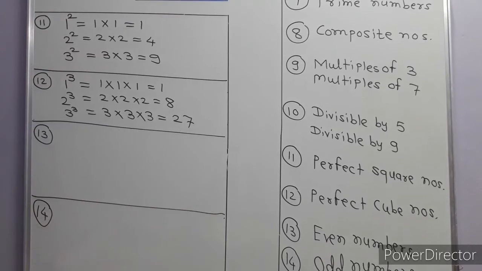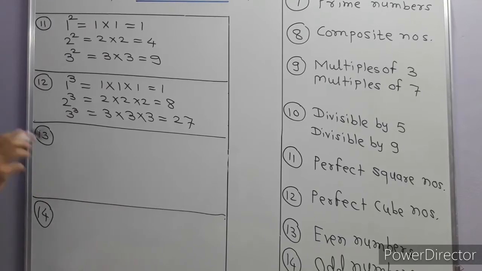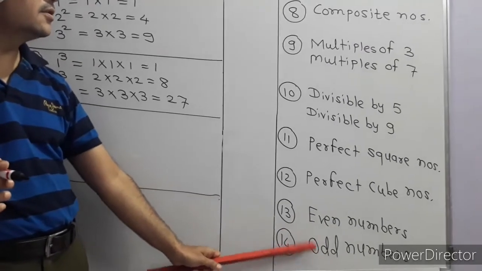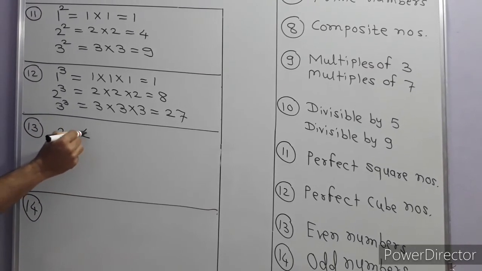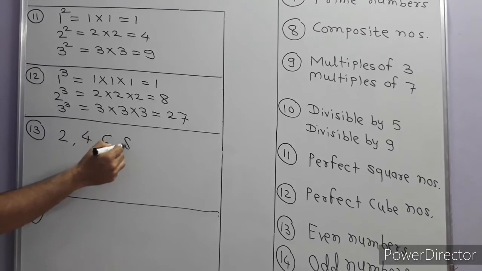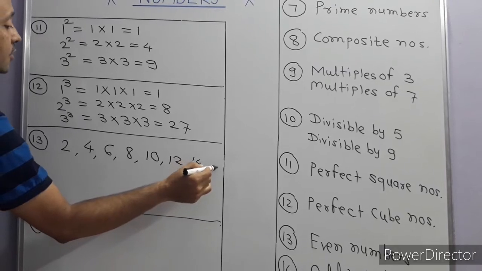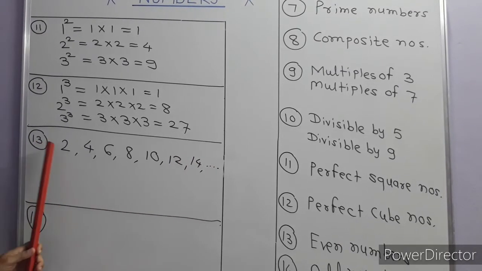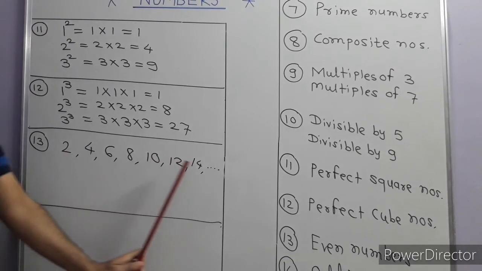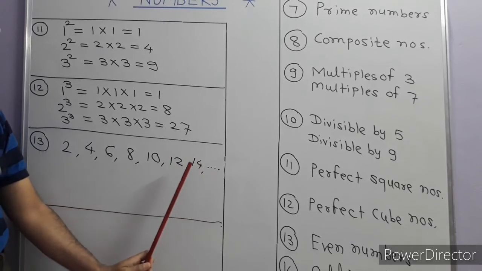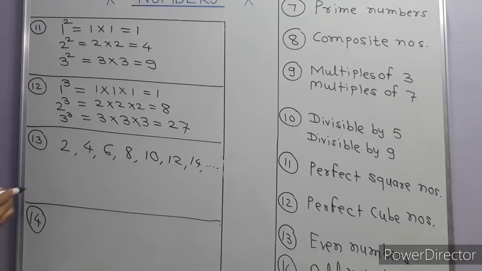So let us go to the very simple concept, that is even numbers and odd numbers. Sometimes the question arises and students are not able to give the answers for such simple numbers. The numbers which are divisible by 2 are called even numbers. 2, 4, 6, 8, 10, 12, 14, and so on. And this does not end at 20. Some students feel that the table of 2 ends at 20, but it is not like this. 22 is again in that table, 24 is there, 26 is there, and there are infinite even numbers.